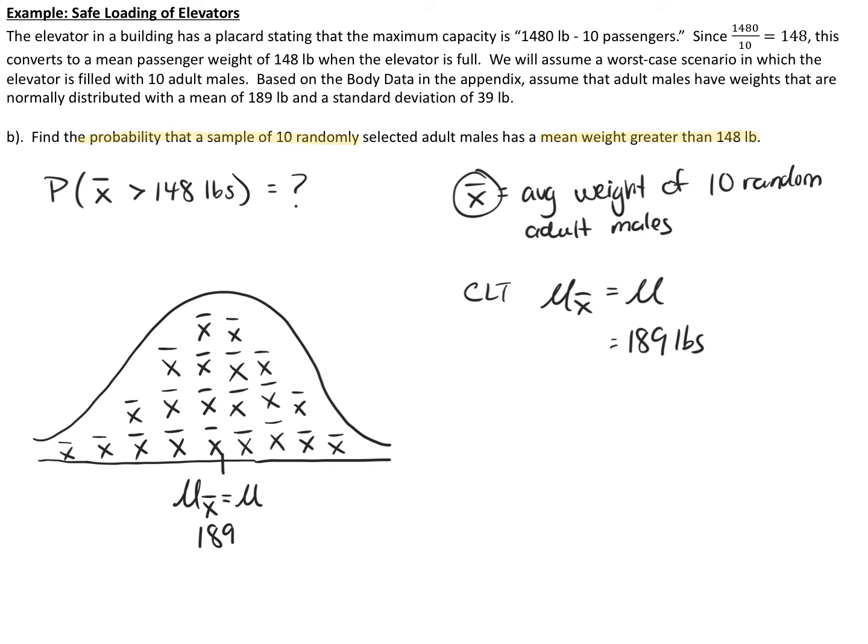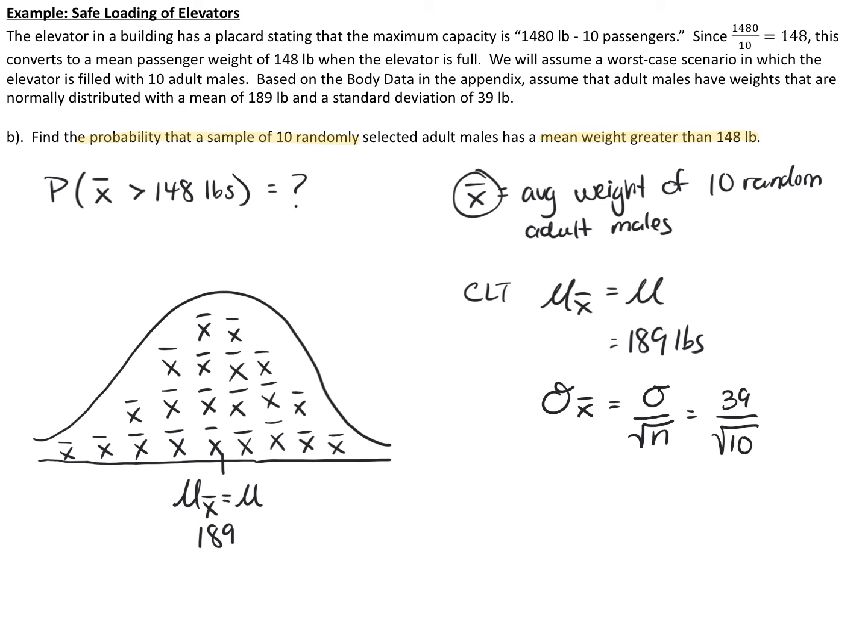The central limit theorem also tells us that the standard deviation of sample means is approximately the population standard deviation divided by the square root of n. So here, instead of using the population standard deviation of 39 pounds, I would use 39 pounds divided by the square root of 10.